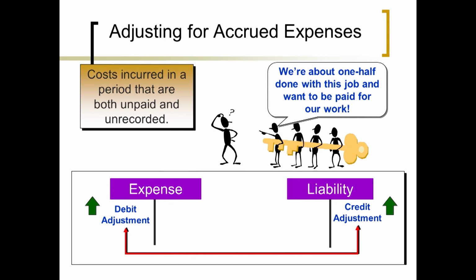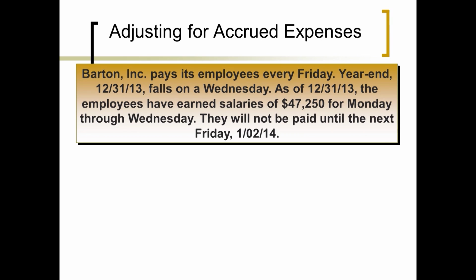All right, let's talk about the next category, accrued expenses. Now, these last two categories are when the cash flow actually occurs after the expense and revenue are recognized. Really the best way to do this is look at an example. But these are costs incurred in a period, but we haven't yet paid for them. So look at this situation.